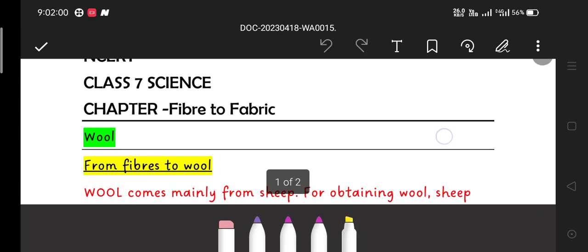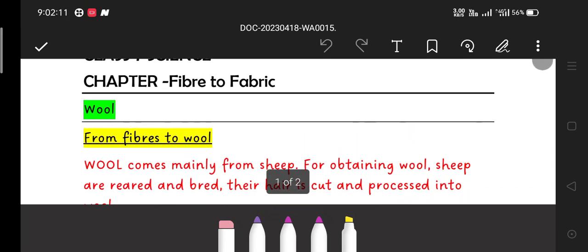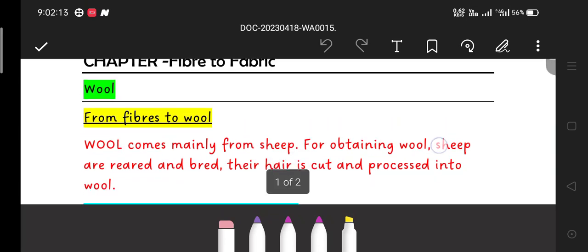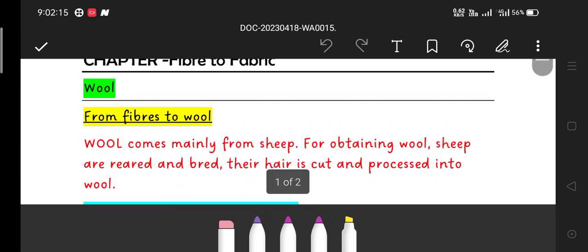So, we are learning the class 7 NCERT science chapter 3, Fibre to Fabric, and this is part 3 of this chapter. In class 7, we are learning about the animal fibers. The animal fibers are wool and silk.